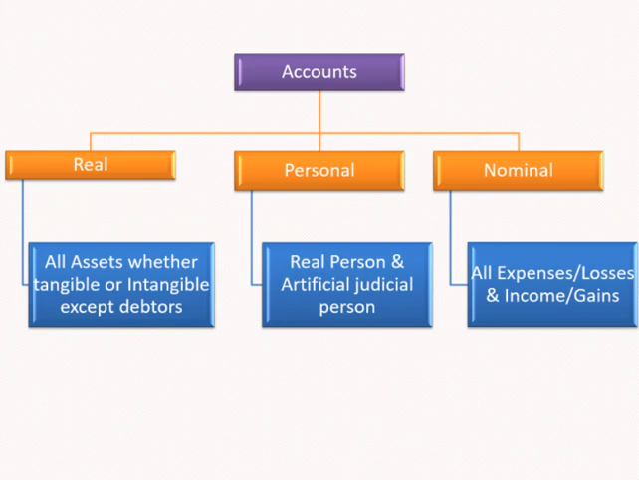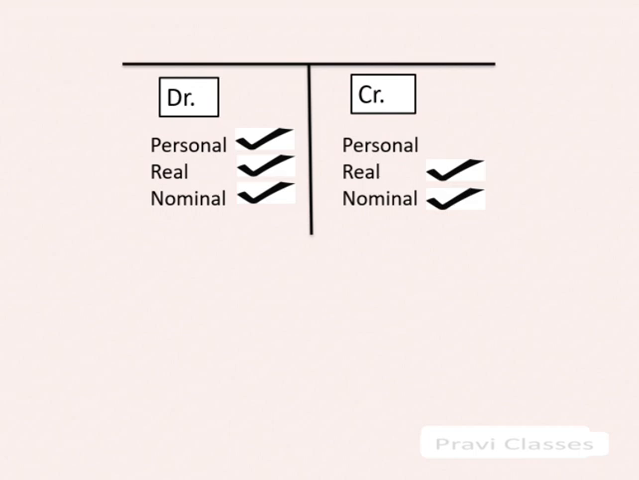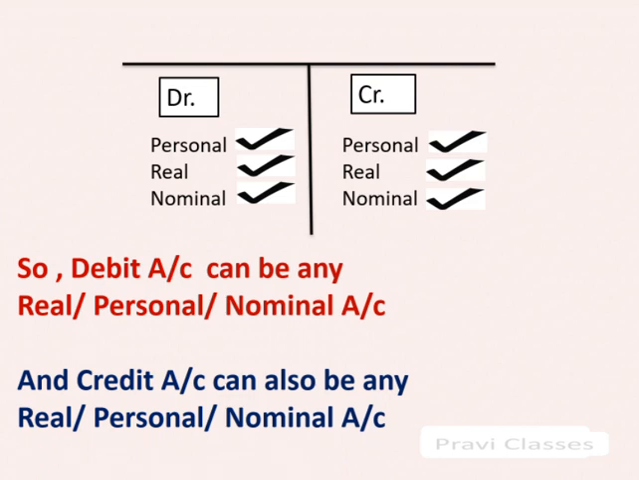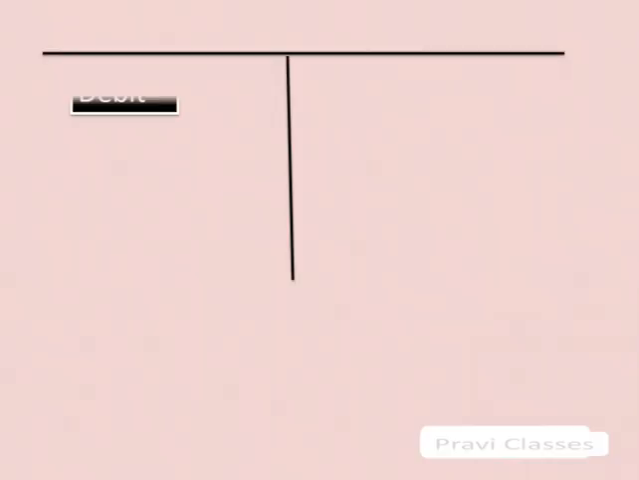Now, as per double entry system, there should be one debit and a correspondent credit. So, we may say that we have debited personal account and credited real account. We may debit real account and credit nominal account. We may debit nominal account and credit personal account. So, debit account can be any real, personal, nominal account and credit account can also be any real, personal, nominal account. Let us see what are the rules for debit and credit.